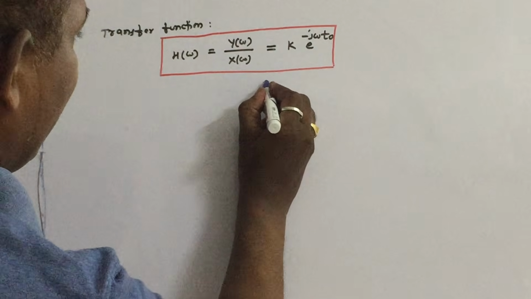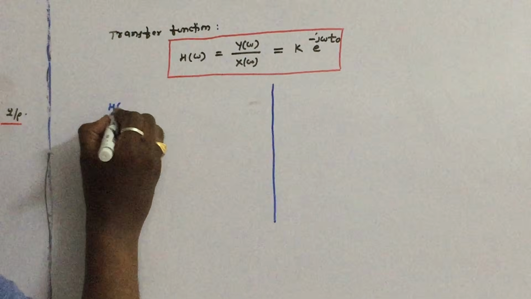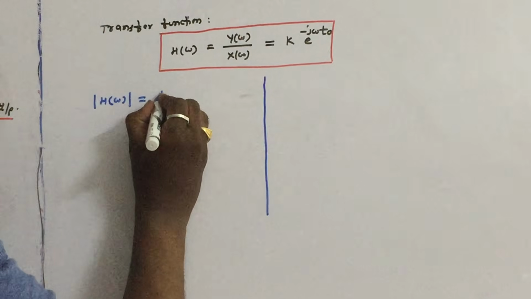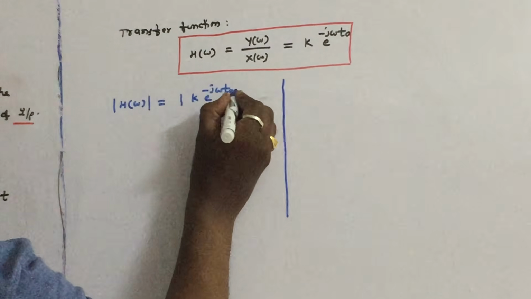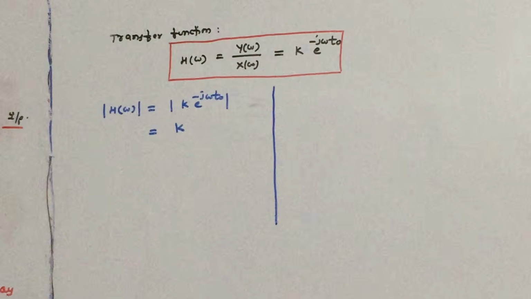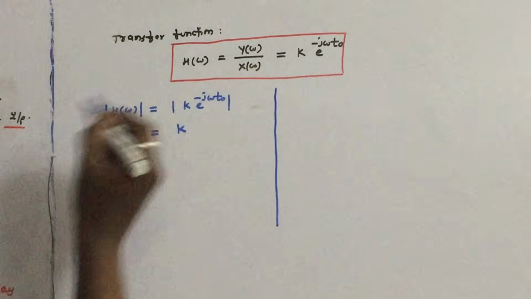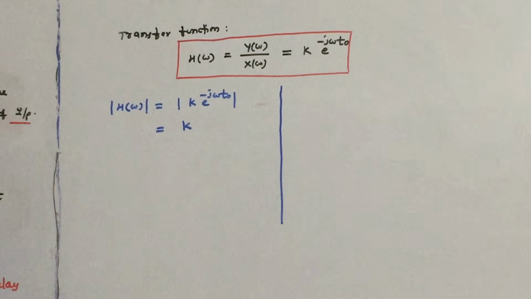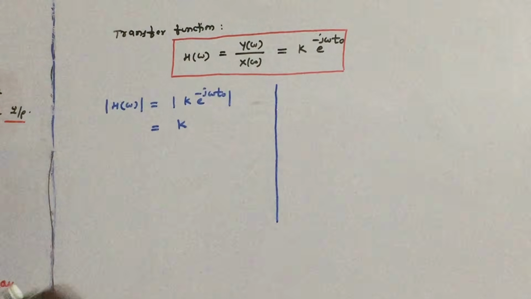That will close this article. Let us plot the magnitude and phase response. What is the magnitude of H of omega? It is the magnitude of k times e power minus j omega t0. K is a constant which we can take outside, so the magnitude of k is k. The magnitude of e power minus j omega t0, which is cos omega t0 minus j sin omega t0, is 1.